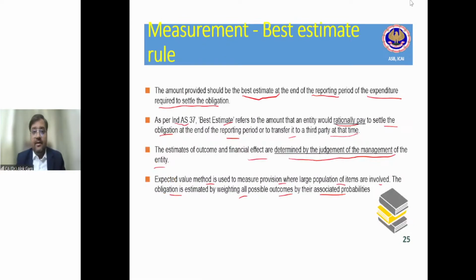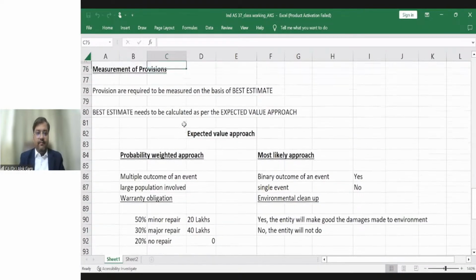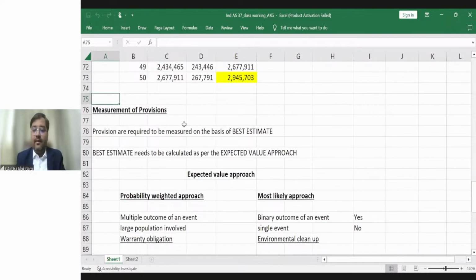Sir, what does it mean? Please confirm if the Excel file is visible to all of you. I hope my Excel file is visible, guys. Is it visible? Yes. Okay. Thanks.